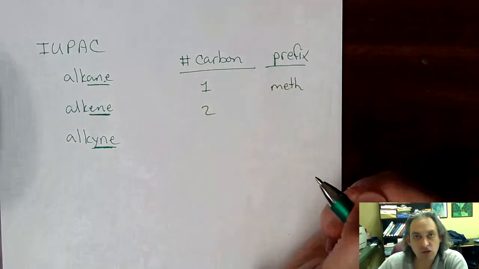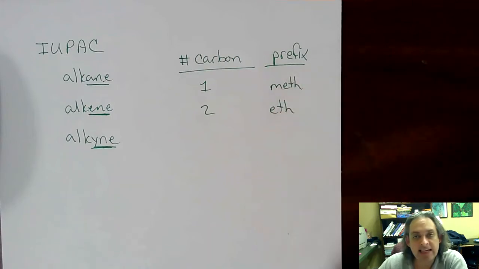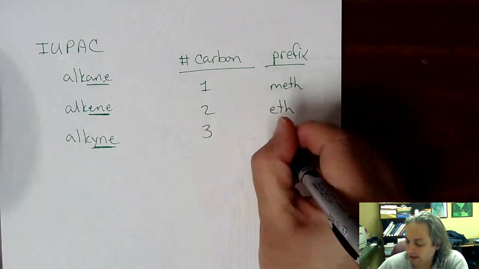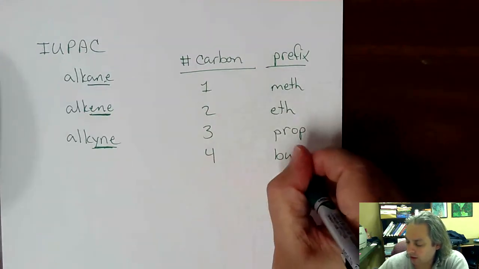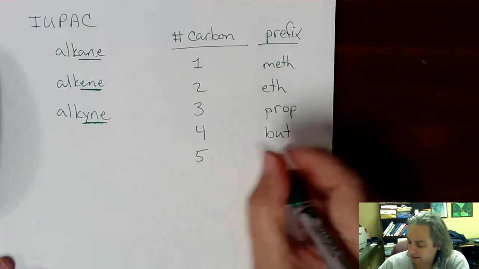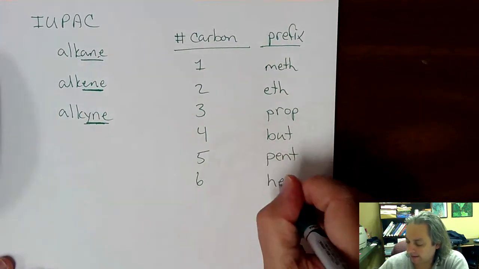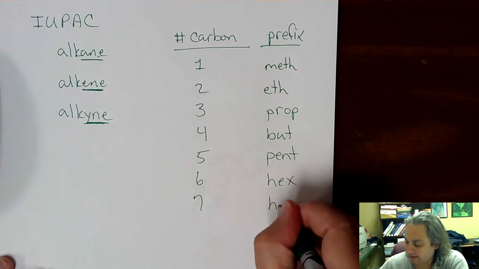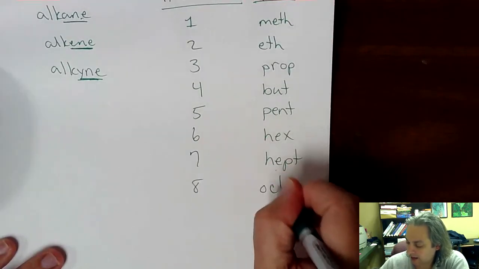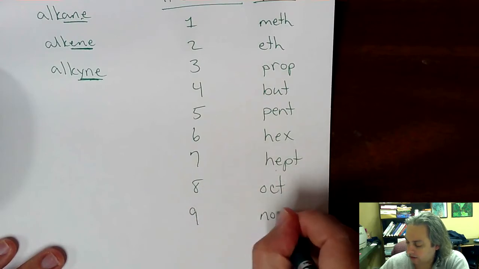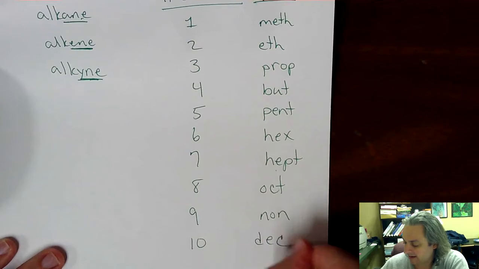If we had two carbons, the prefix is eth. 3 carbons is prop, 4 is but, 5 is pent, 6 is hex, 7 is hept, 8 is oct, 9 is non, and 10 is dec.